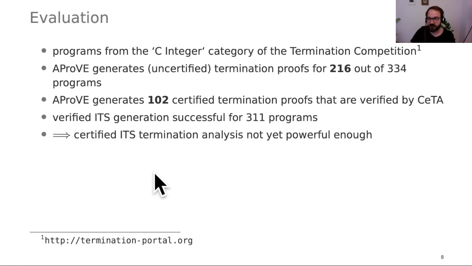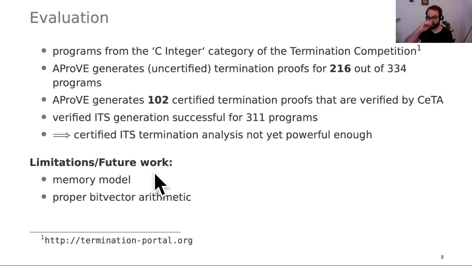Some limitations and future work for us: we don't have a proper memory model yet. And also we're working with arbitrary integer arithmetic instead of bit vector arithmetic like in real world code. We hope to fix those limitations in future work.